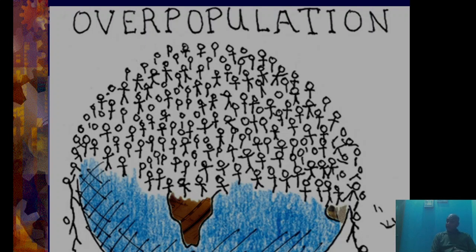So, today's topic is overpopulation. In this video lecture, we are going to deal with what overpopulation is, what the causes of overpopulation are, and what the effects of overpopulation are.